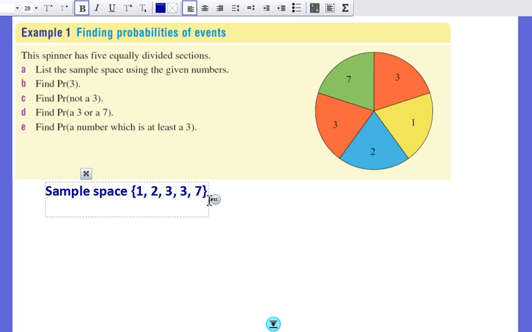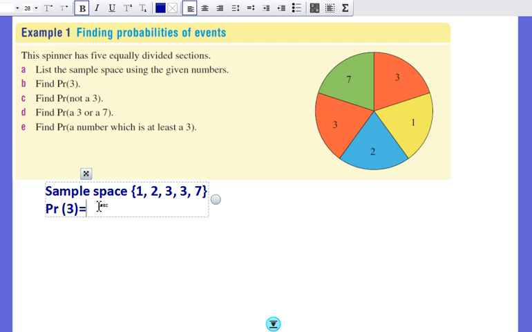The next question asks me to find the probability that I will get a 3. So the probability of the event choosing a 3.